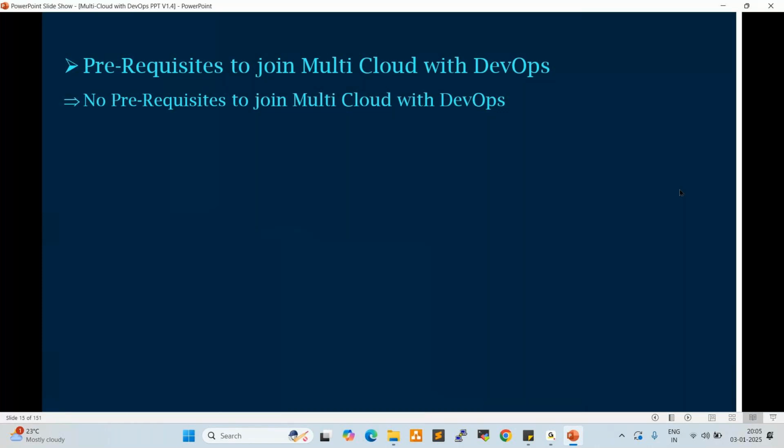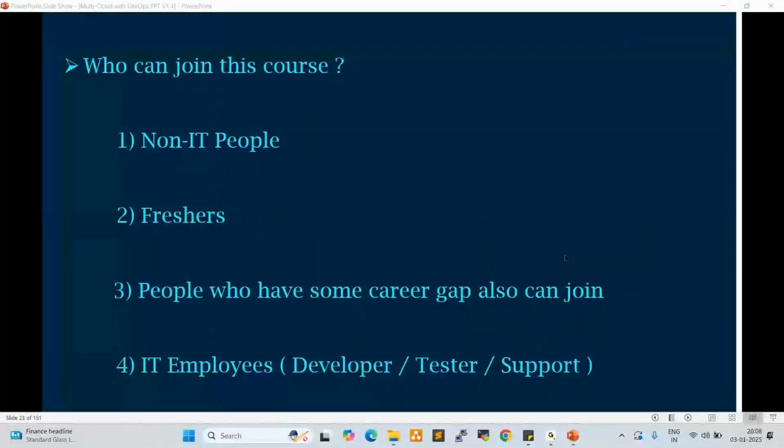And also people like developers, testers, support engineers. Hello, sir, your screen is not visible. Sorry to interrupt, your screen is not visible. Are you sharing the screen? Yeah, is it fine now? Not yet. Not yet.